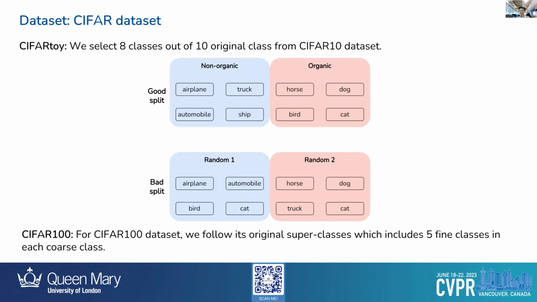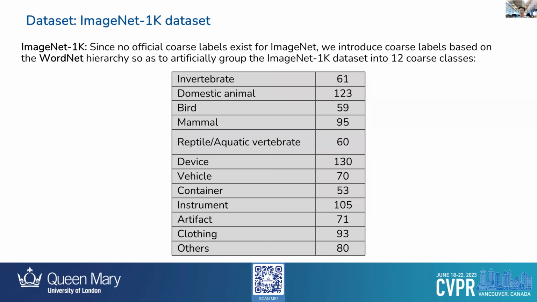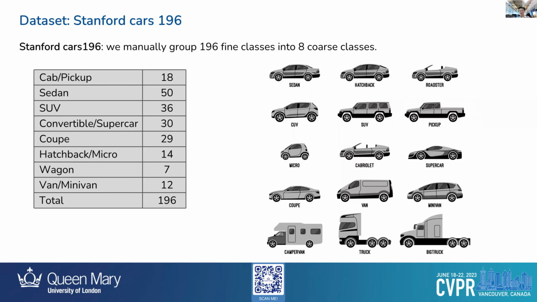We first use the CIFAR dataset. Specifically for the CIFAR10 dataset, we artificially generate two subsets by grouping 4 fine classes into a coarse class. For the CIFAR100 dataset, we directly apply the original superclass labels as coarse labels. For the ImageNet 1K dataset, we follow the WordNet hierarchy to group 1,000 fine classes into 12 coarse classes. For the Stanford Cars dataset, we manually group 196 different car models into 8 coarse classes based on the widely acknowledged car types.